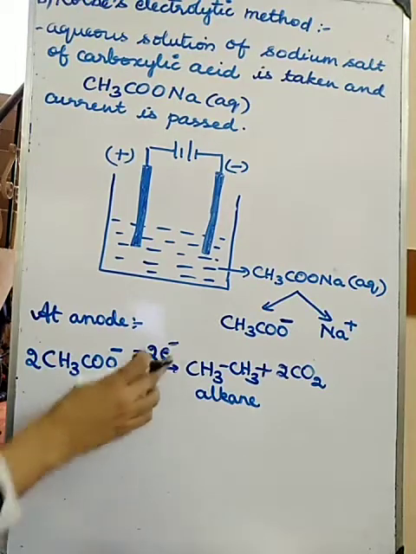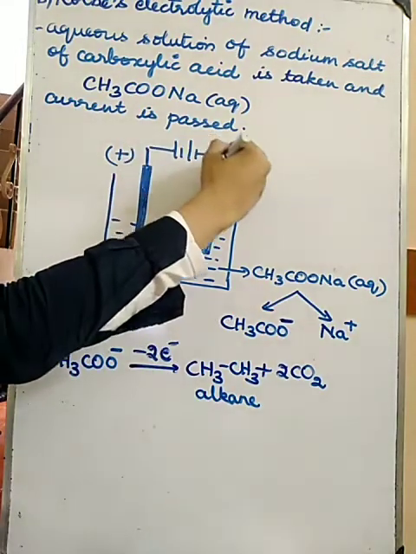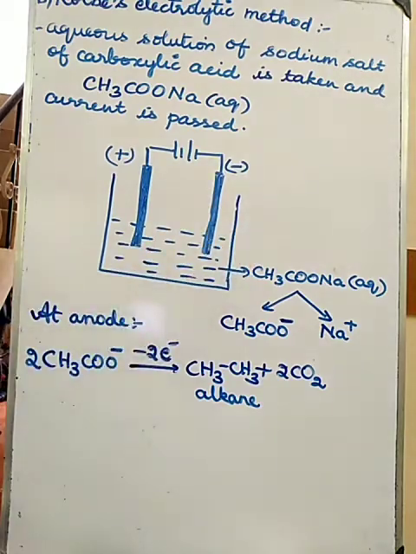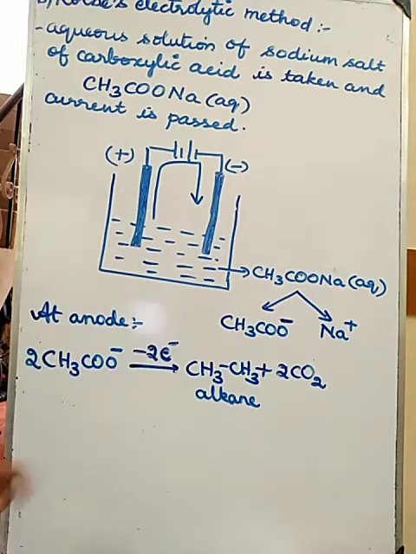Okay. Now these 2 electrons are in the anode. From the anode, where will they go? They will go to the cathode. So the 2 electrons from the anode will go to the cathode.